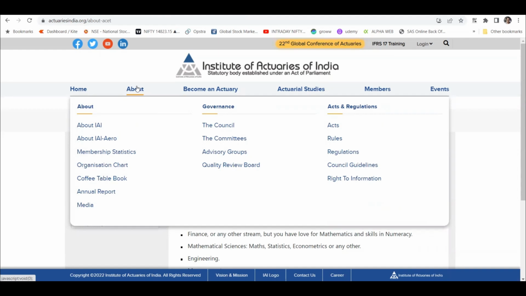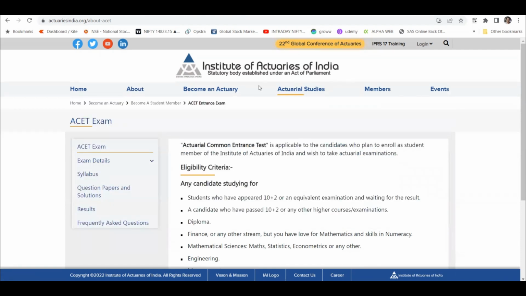How IAI came into the picture: it was initially ASI, Actuarial Society of India, something like that, and then it got changed to IAI. It's a statutory body which is established by an act of the parliament, right? But what we